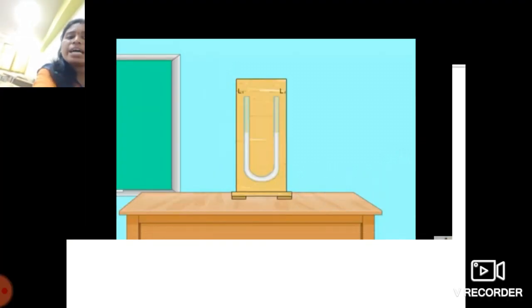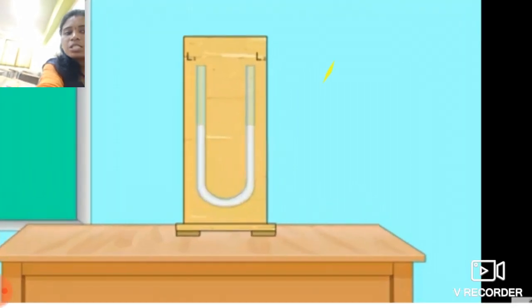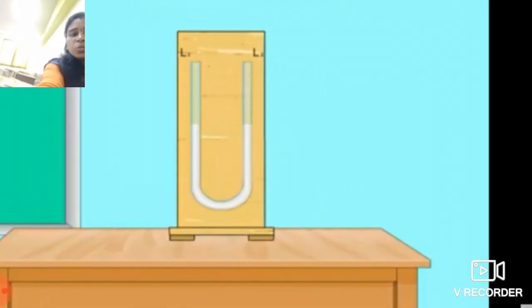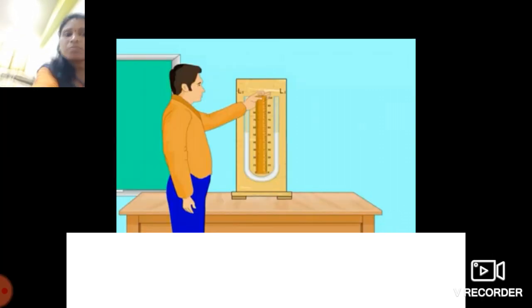There are two limbs in the manometer, namely L1 and L2. After that, a graduated scale is fixed between these two limbs, L1 and L2.